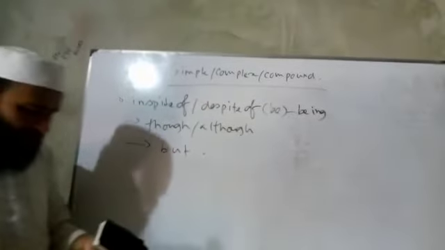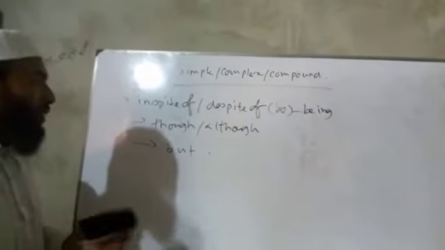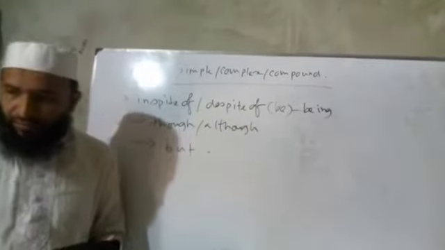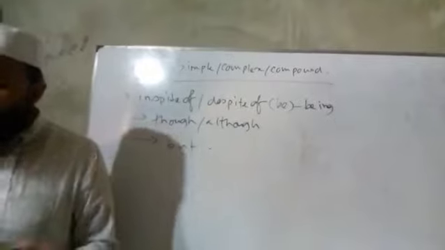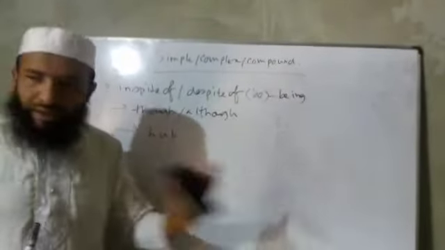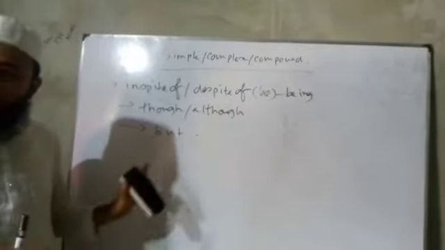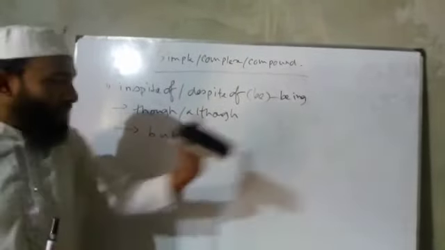Here we have to remember one thing, that both clauses, past and present clause, will be in the same tense. If the present clause is in present tense, then the next clause will be in present tense. If the present clause is in past tense, then the next will be in the past form. Okay, let us put an example.